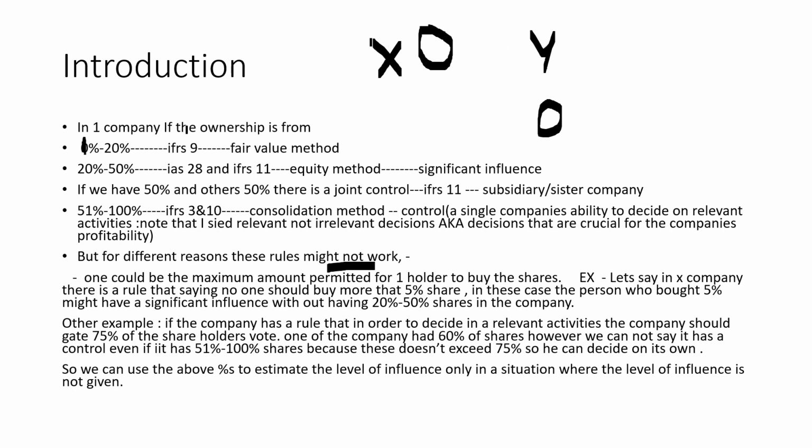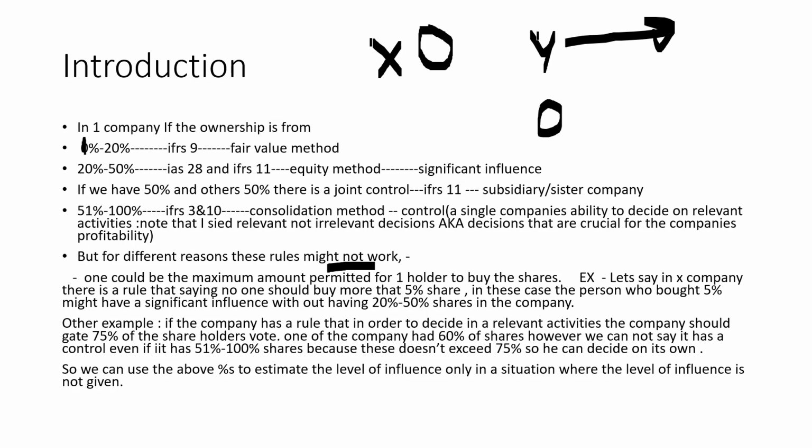If Y company bought from 1% to 20% of shares, Y can use the fair value method of accounting, which is IFRS 9.